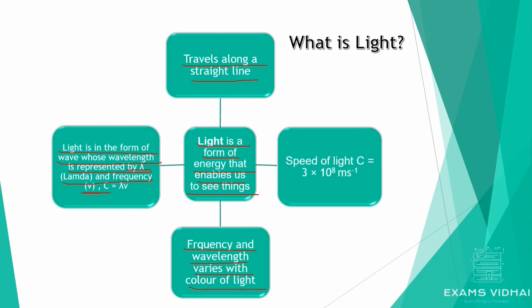Lambda and frequency are related to each other by the speed of light, c. So c is equal to lambda times v. Here c is the speed of light, and this is an important numerical value to be remembered: c is equal to 3 into 10 to the power 8 meter per second.